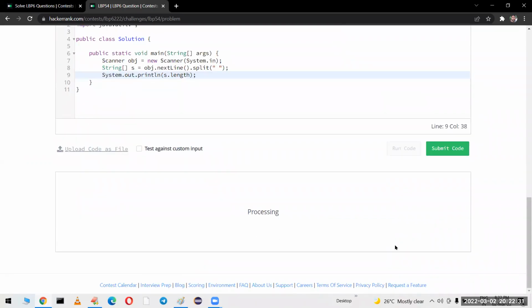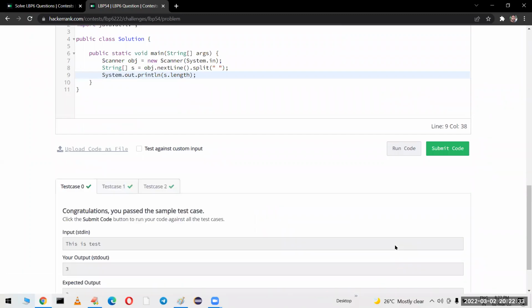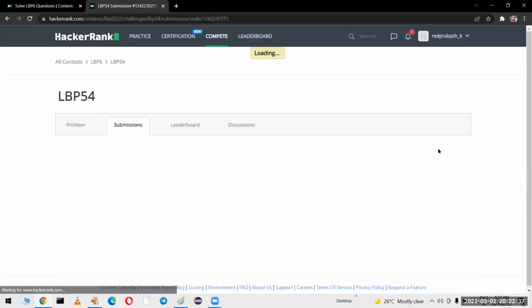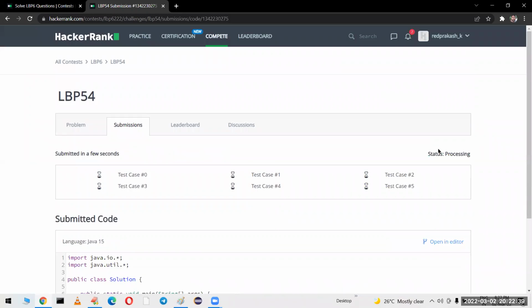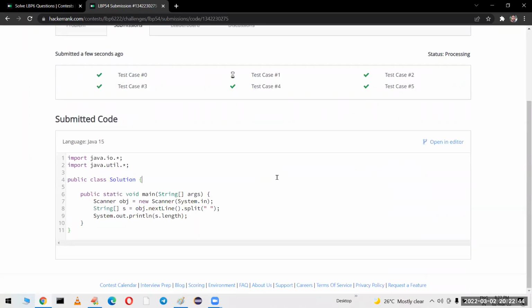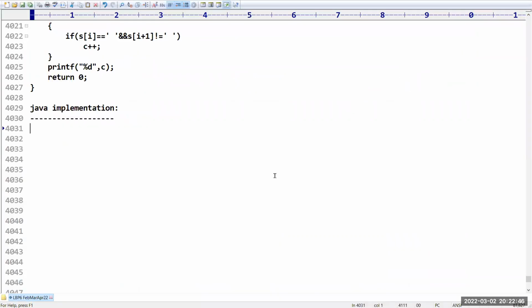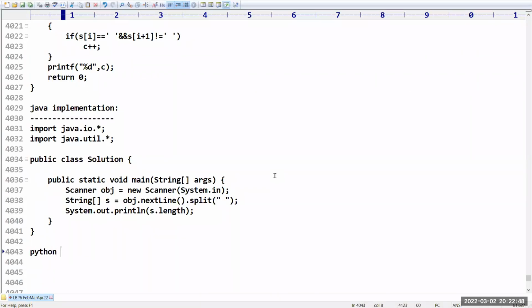Let me run the code. Yes, all the test cases passed successfully, and submit the code for final approval. The remaining test cases also passed, sir. This is how you can implement it in Java.